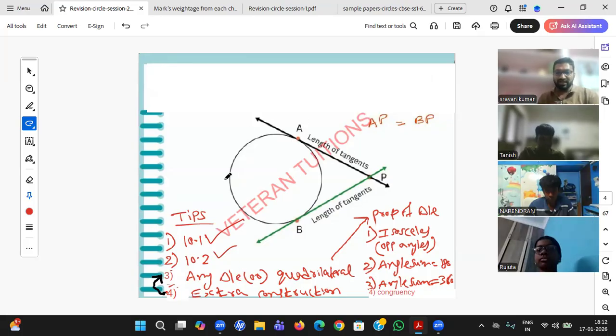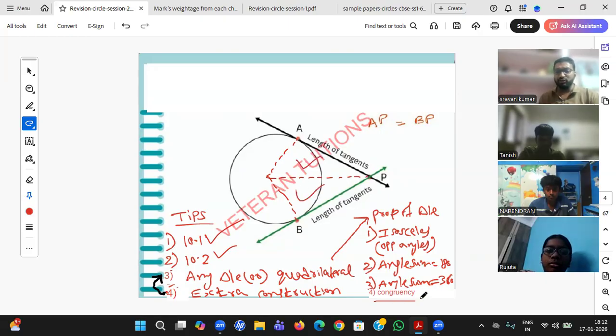Suppose I have not applied 10.1 and 10.2 and I did not see any triangle. So do some extra construction like this. Joining the radius is an extra construction. Joining the common point is extra. Now you are able to see two triangles. Then again you can use the congruency principle. Students, this is what I have said for the last two days.